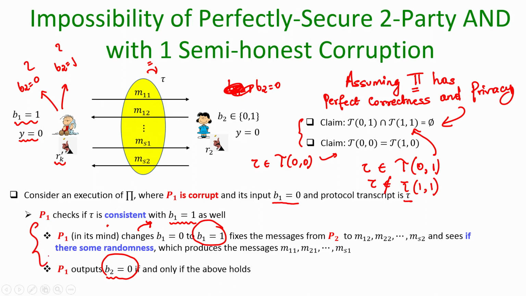So, based on whether this exercise in P1's mind is successful or not, it can easily find out by analyzing the transcript tau whether the other party's input was 0 or 1, which is a contradiction to the perfect privacy of the protocol pi, and that shows that we cannot design a secure two party AND protocol.